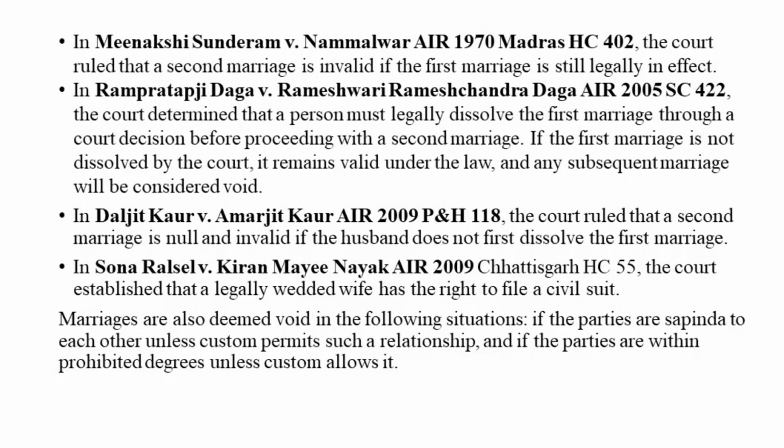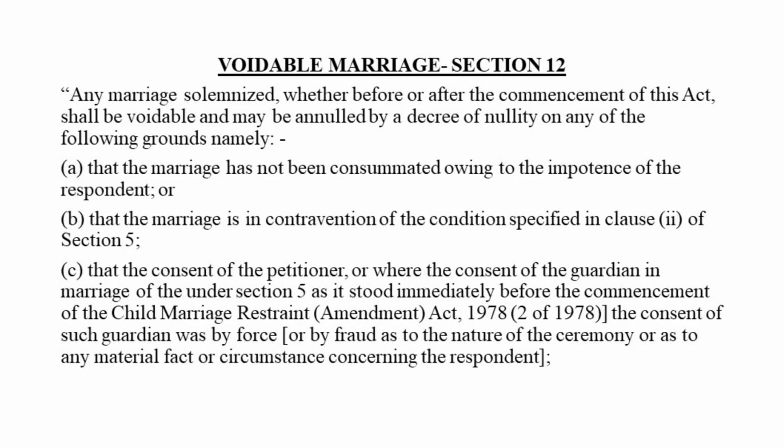For example, in Daljit Kaur, the court laid down that if the husband enters into a second marriage without dissolving the first marriage, the second marriage is null and void. It's invalid. Then the court laid down that the legally wedded wife has got a right to file a suit. And second and third, I have already explained sapinda relationship and prohibited degrees, so I will not explain it here because I have already explained it in my lecture 1.